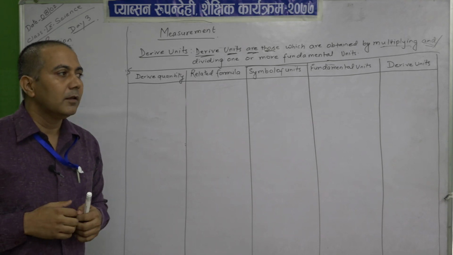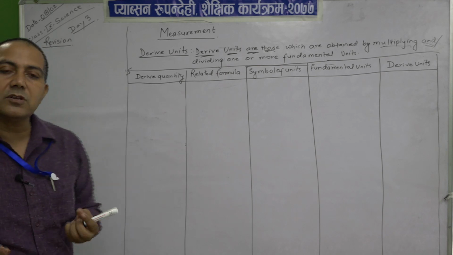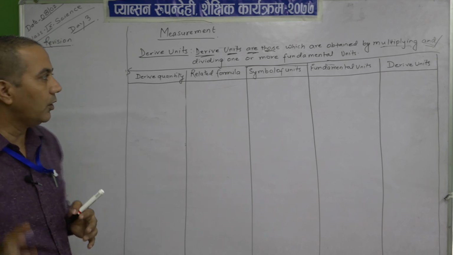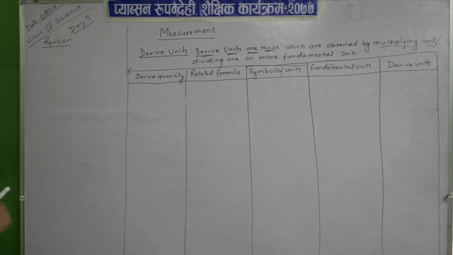They are formed by combinations of different fundamental units.